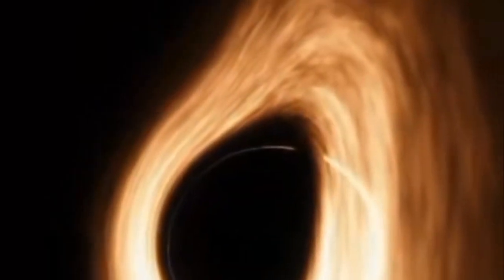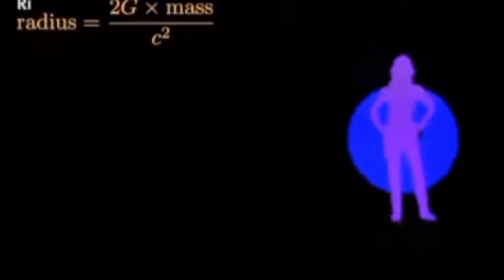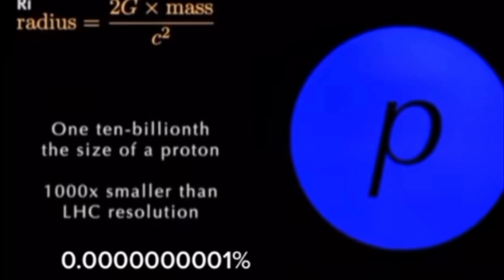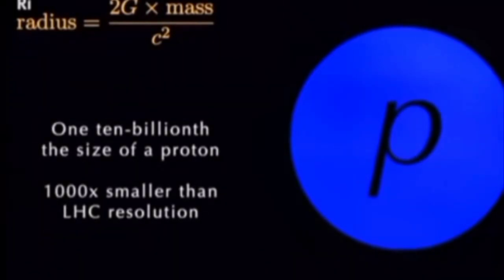Now, what about a human? Can we make a black hole out of you? Given the average person's size, we would need to squeeze you into a volume that's about 0.000000001% the size of a proton, about 1,000 times smaller than the current most powerful distance resolution on Earth, which is the minimum amount of distance required in order to differentiate two different objects from each other, so you're also safe. We ain't making no black hole out of you.